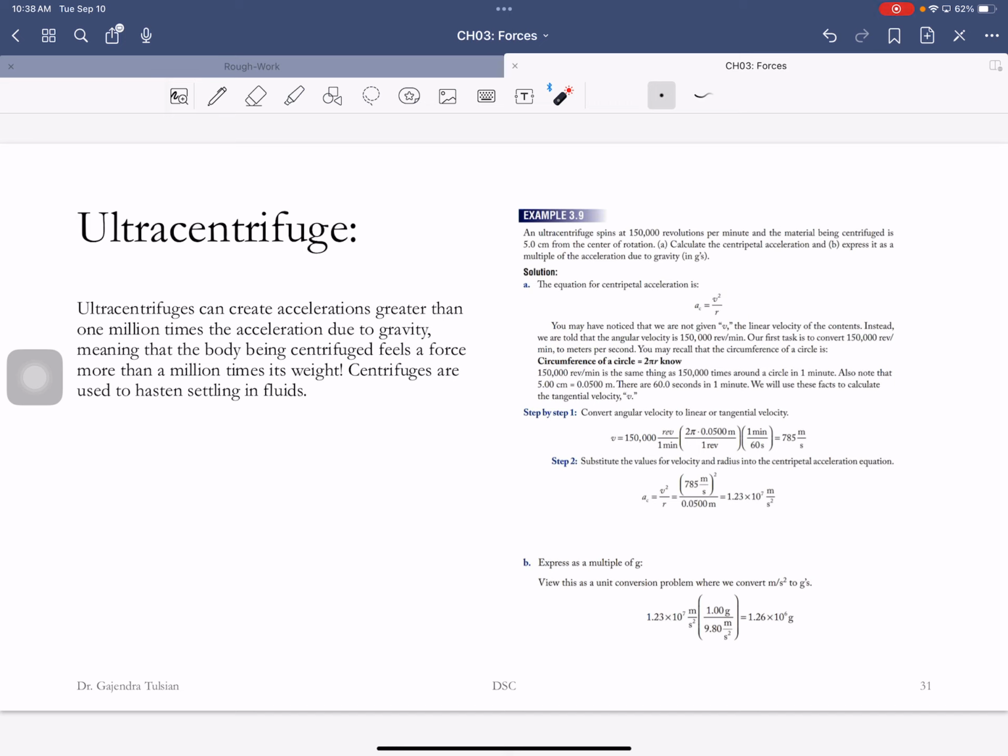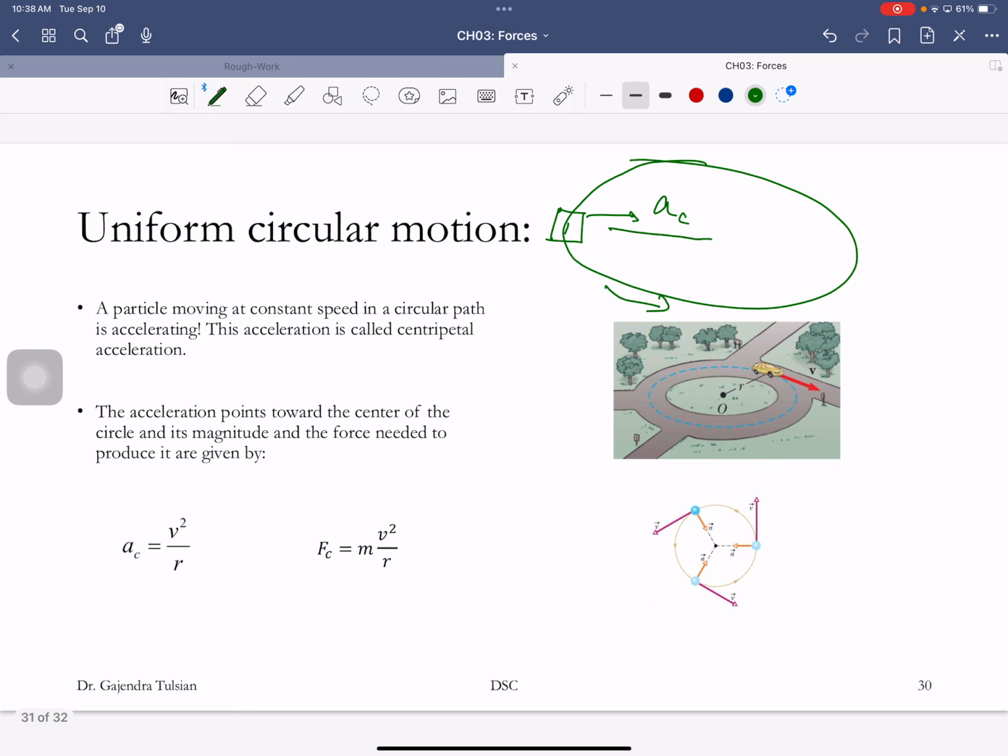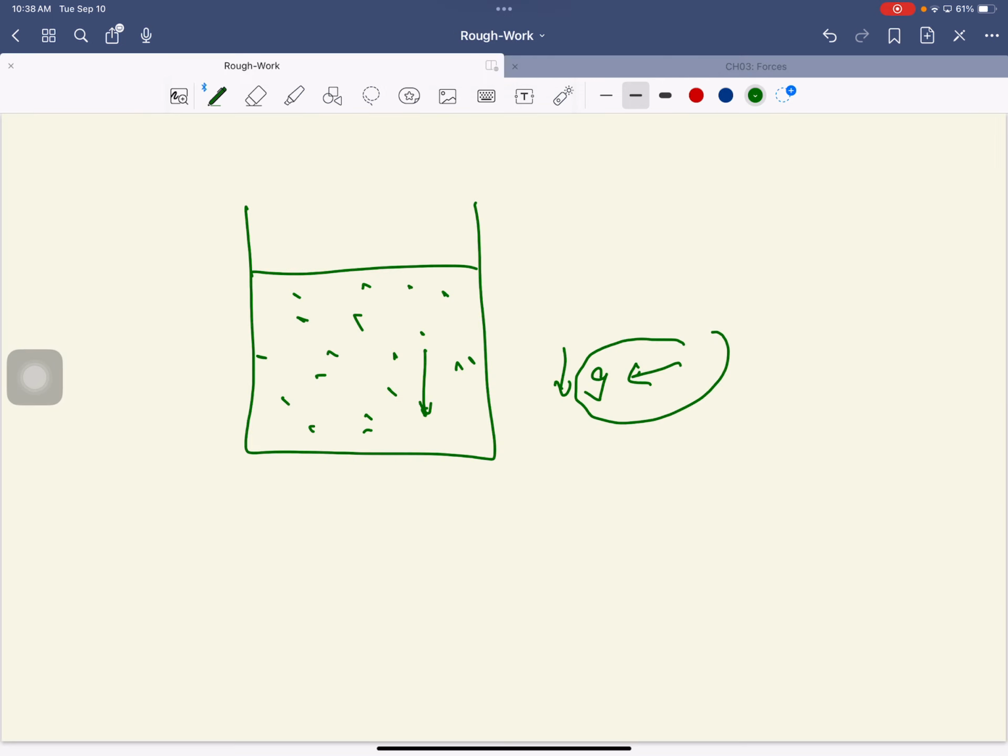And the centripetal acceleration, you see, is 1.2 times 10 to the 7 meters per second squared. g is 10 meters per second squared. So that's 1.23 times 10 to the 6 g's, so a million times g. That's the deal. That's what the centrifuge does. It'll make stuff settle down very fast by increasing g.